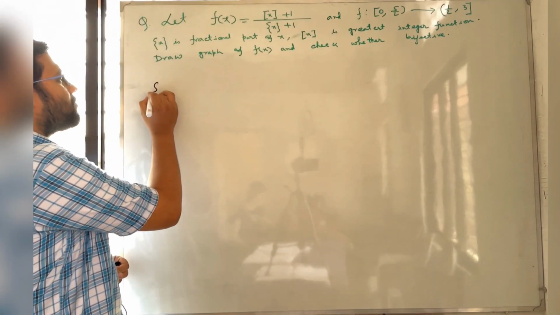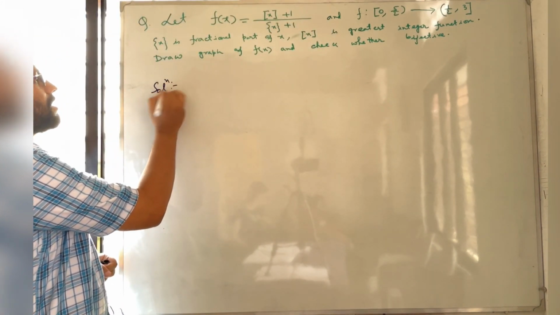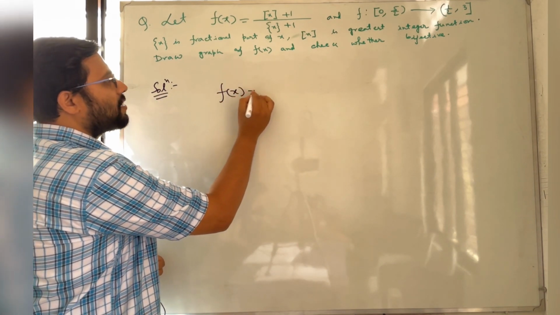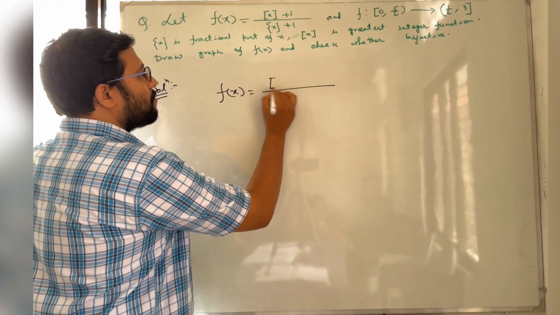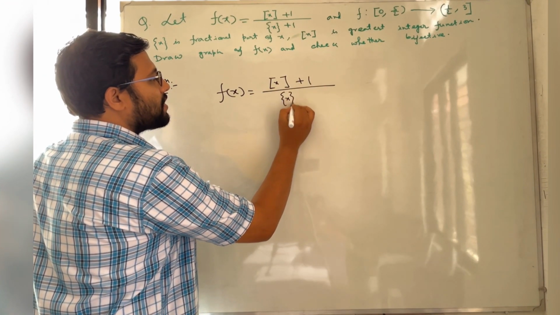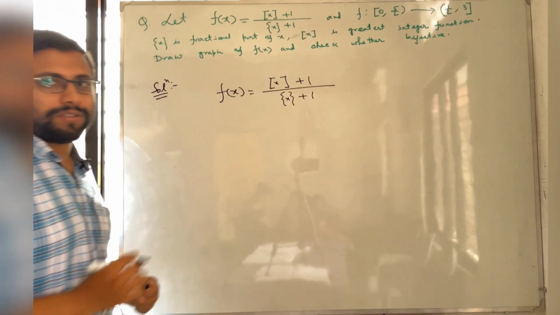Okay, now the function is given: f(x) = box x plus 1, fractional part of x plus 1.